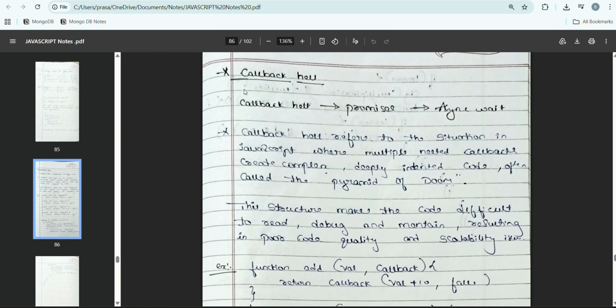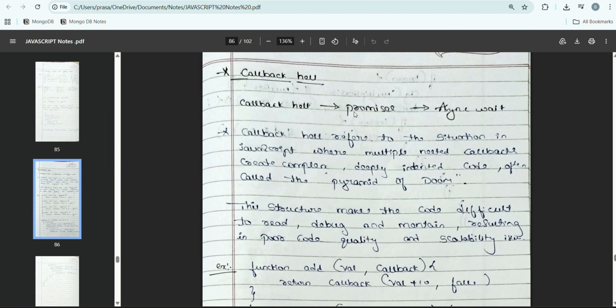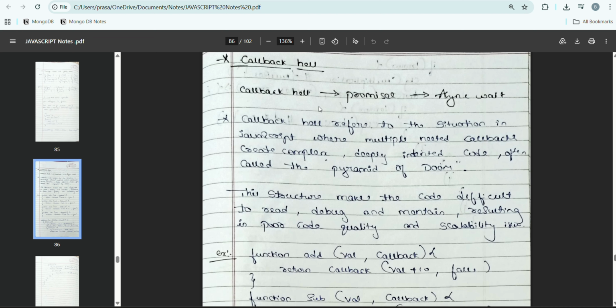They introduced callback hell first, and then they introduced promises, then they introduced async and await. At first, they introduced callback hell, and they were facing a lot of issues with it at that moment. So they introduced promises, which was one of the good features, introduced in ES6. And later, for other purposes, they introduced async and await. In this one, we will learn about callback hell first.